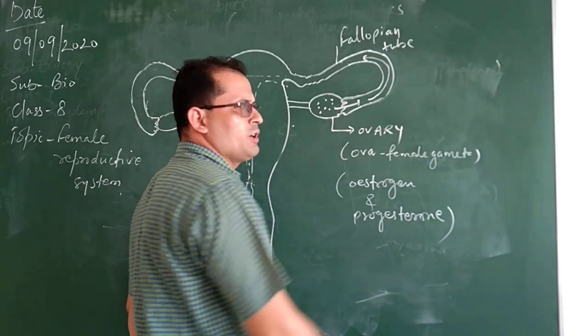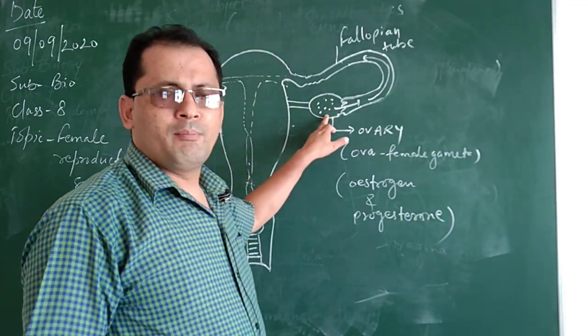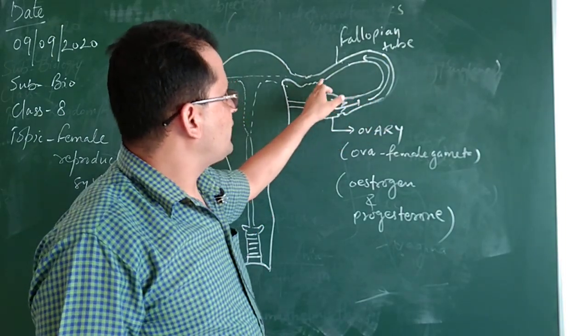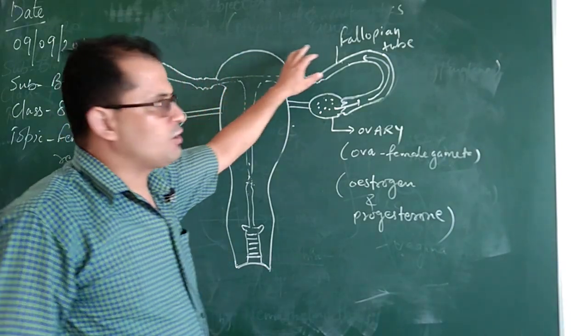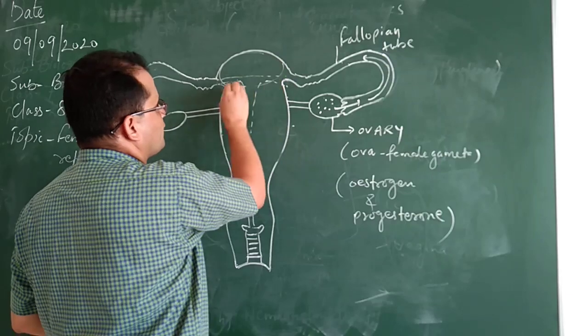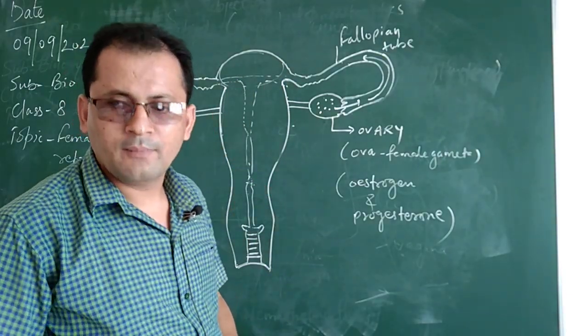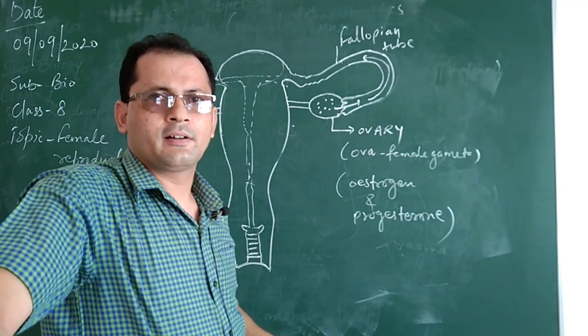This is a 10 to 13 centimeter long tube. One mature egg or ovum gets transferred through this fallopian tube, which is also known as the oviduct. Here the fertilization takes place. So in human, the fertilization takes place in the fallopian tube or the oviduct.